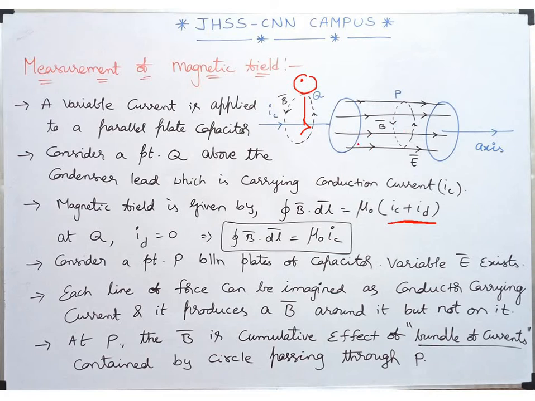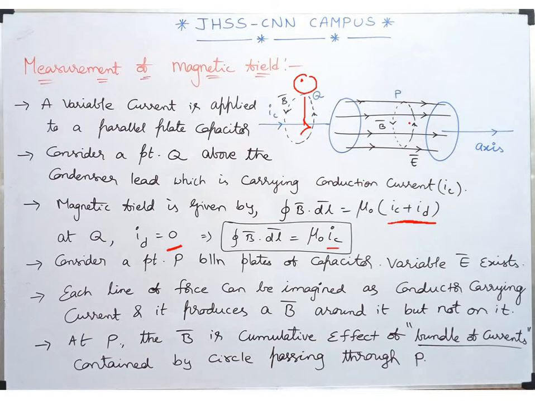But outside the capacitor plates, do we have any displacement current? Obviously no. Displacement current comes into action whenever there is an accumulation of charge as well as a time varying electric field. But here we have neither of the conditions. So the displacement current outside the capacitor plates will be 0. So at point Q, ID equal to 0. What happens to the magnetic field then? Integral of B bar dot dl bar equal to mu naught IC, which is nothing but the conduction current.